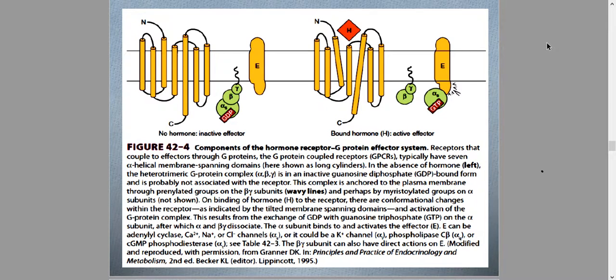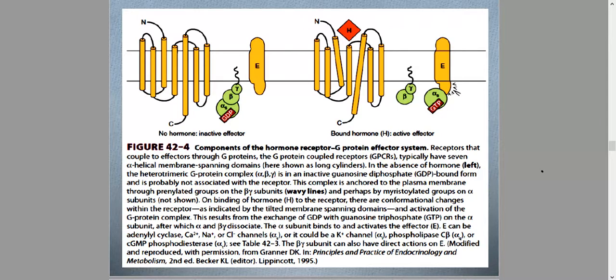On the right, you are seeing the components being activated by the presence of a hydrophilic hormone on the recognition site, on the recognition domain of our receptor, of our protein receptor. So let's describe what happens when a hydrophilic hormone binds to a 7-TMS and then later on induces the activation of an effector substance or an effector molecule.